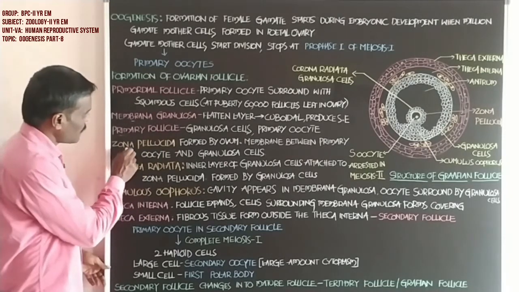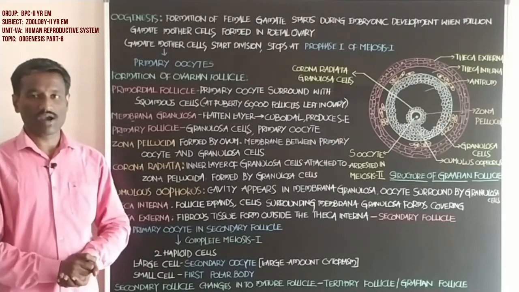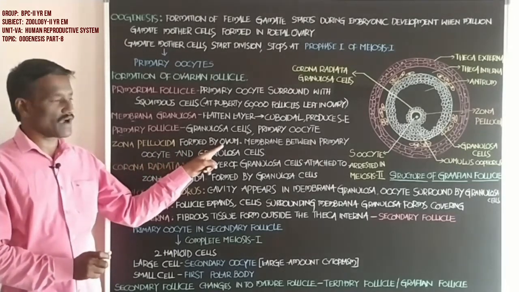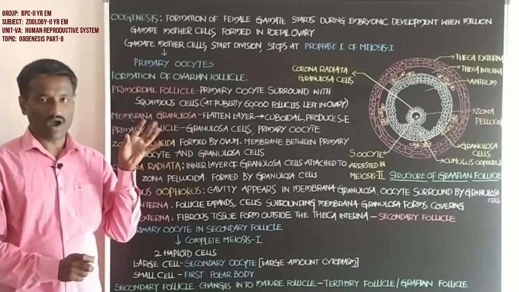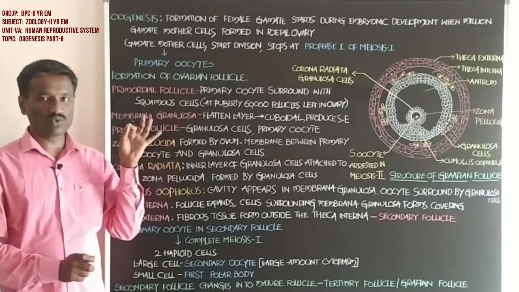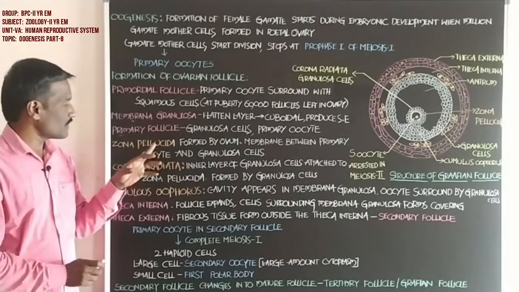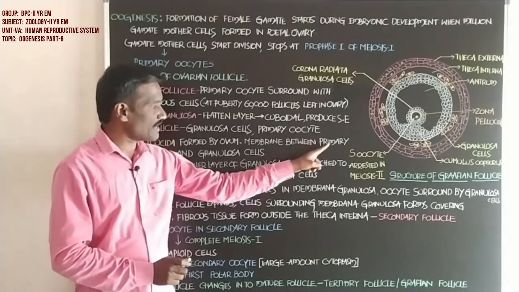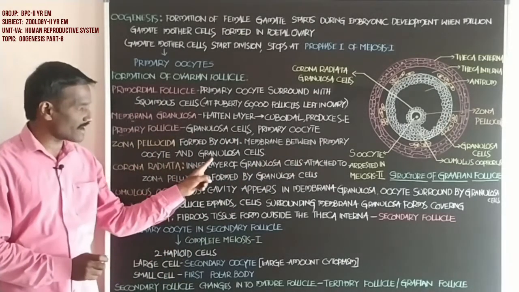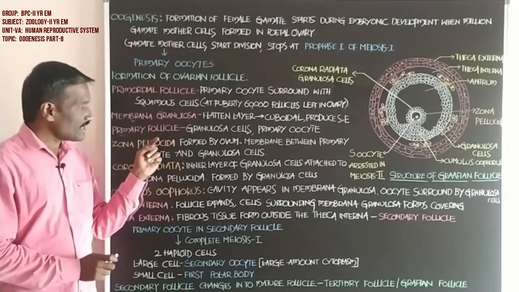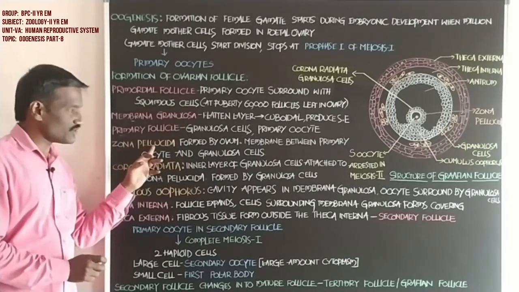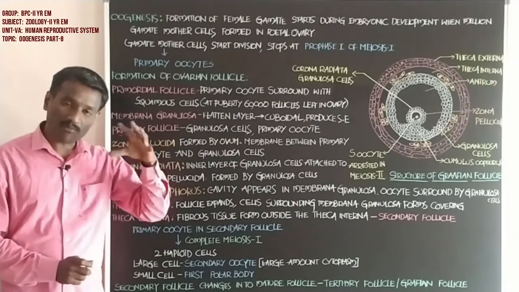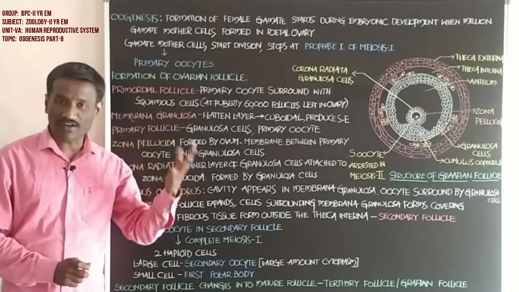Next, the zona pellucida. What about the zona pellucida? The zona pellucida is formed by the ovum. Students, ovum means oocyte. It is the membrane between the primary oocyte and the granulosa cells. The zona pellucida occupies the space between the primary oocyte and the granulosa cells.